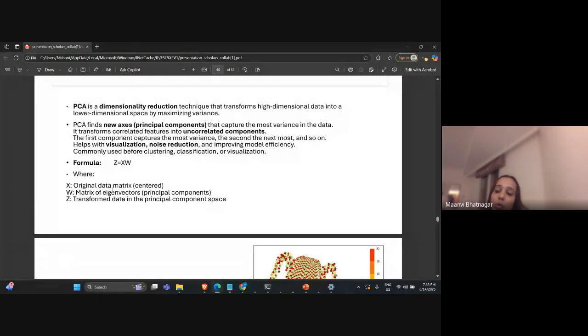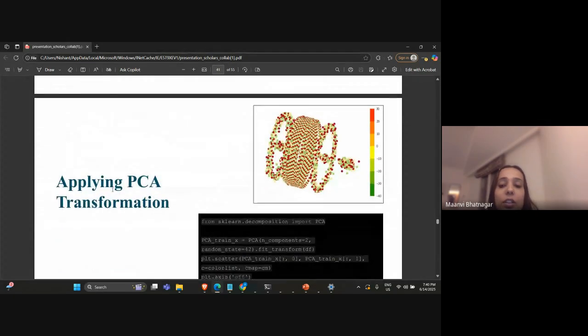This is used to reduce the dimensionality, or the number of features, in the data set while preserving as much variance as possible. It finds a new axis, or principal component, along which the data has the most variation and projects the data onto those axes. So this is just used in comparison to t-SNE.